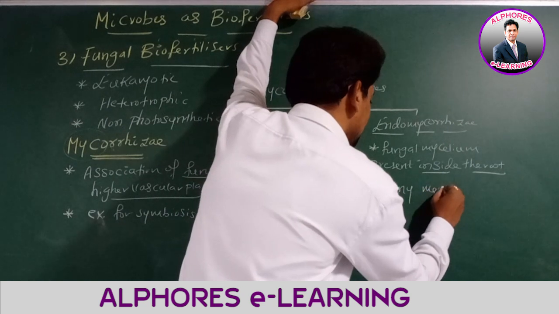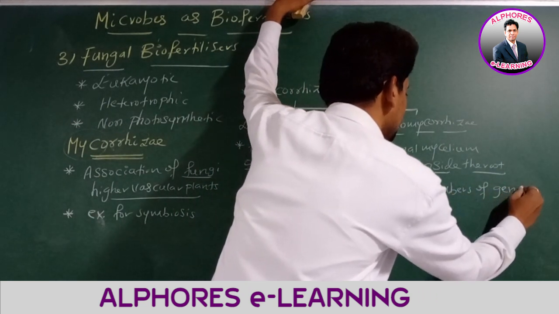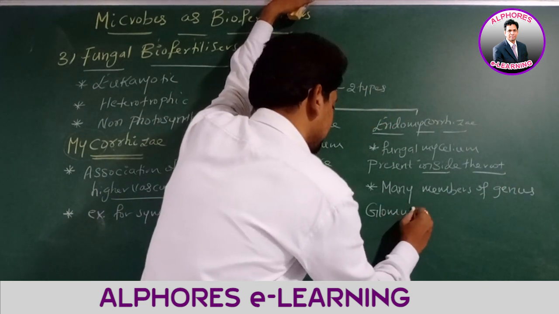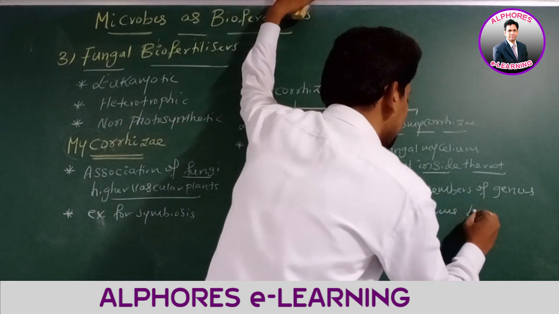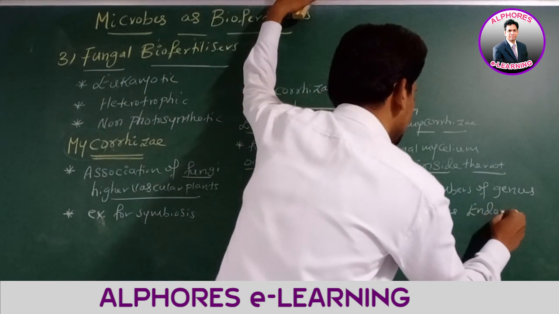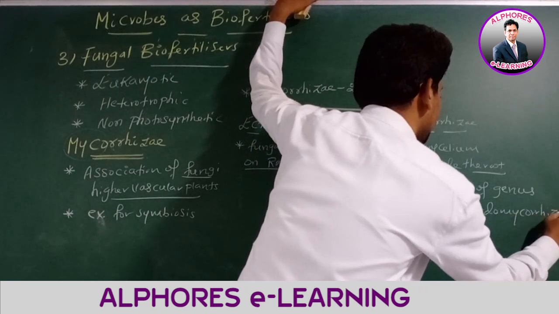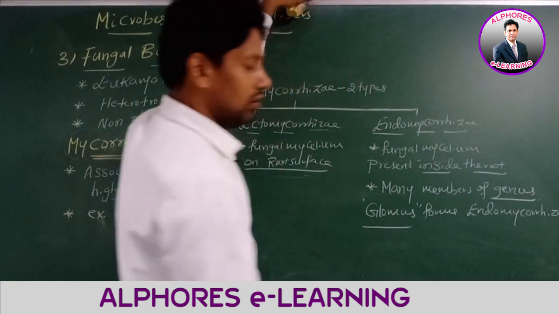Many members of genus Glomus form endomycorrhiza. Is it okay? Right.